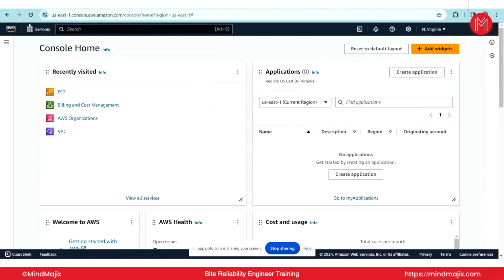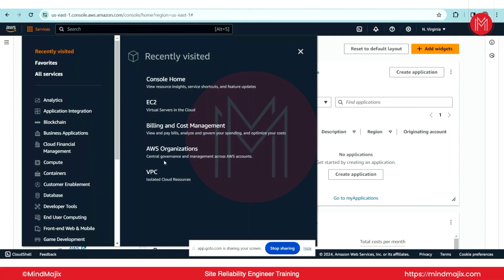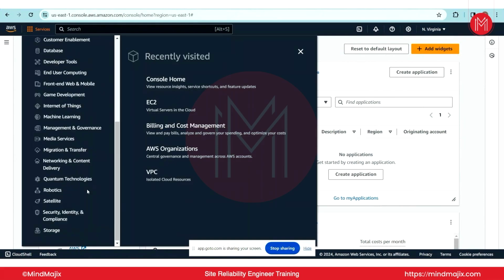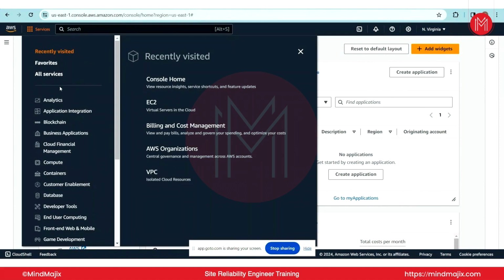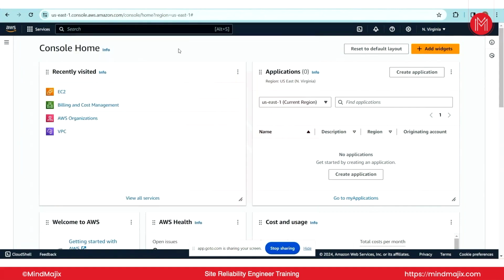AWS we can access very easily, and here we call these the computing services. If you see, there are multiple services: EC2, VPC, storage, networking, anything you want to configure for applications, Elastic Beanstalk, storage, notification services, and monitoring tools like CloudWatch. You will find a number of services offered by the AWS Cloud Platform.